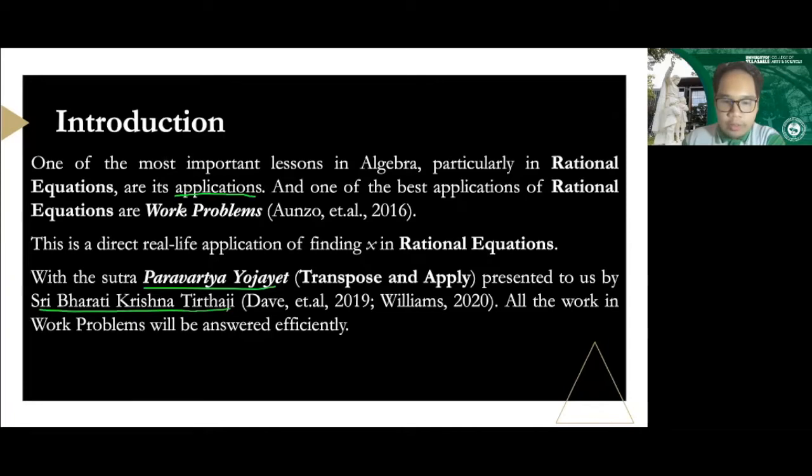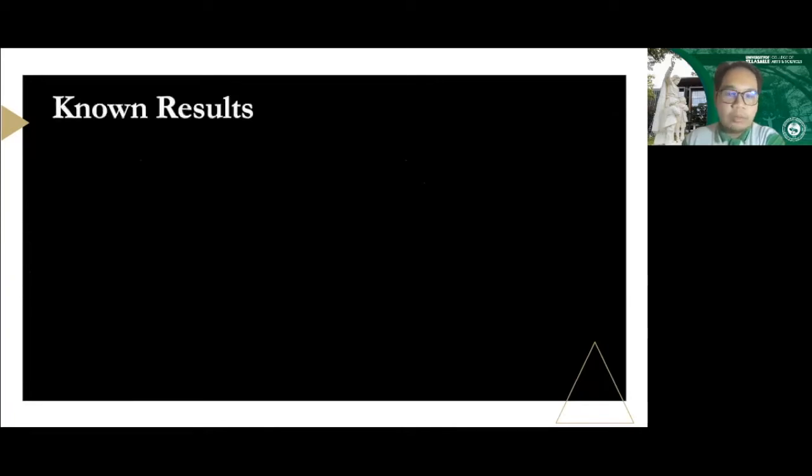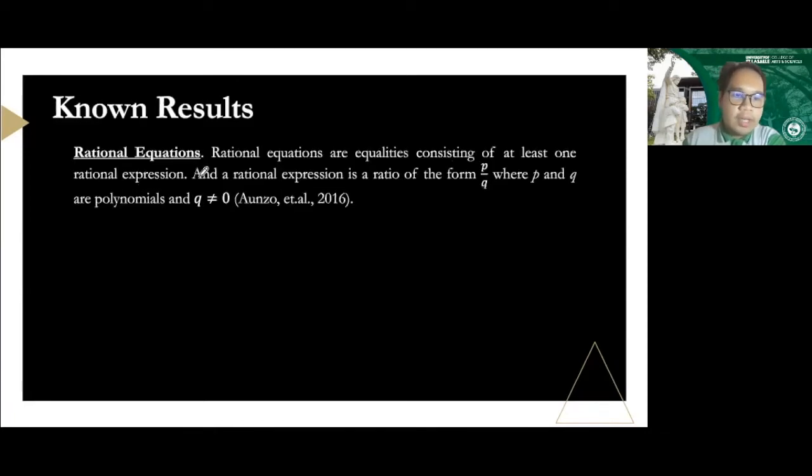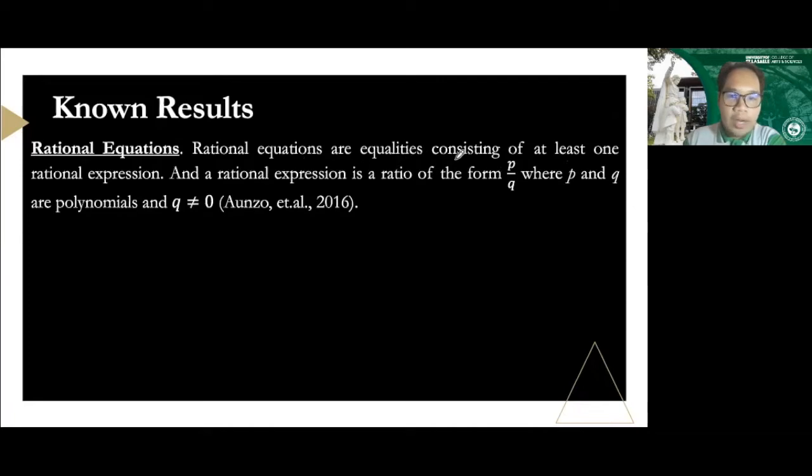Well, first we will present the known results, which is a very routine work in mathematics. Rational equations, let's define it. Rational equations are equalities consisting of at least one rational expression. A rational expression is a ratio in the form of P over Q, where P and Q are polynomials, and Q must not be equal to zero.